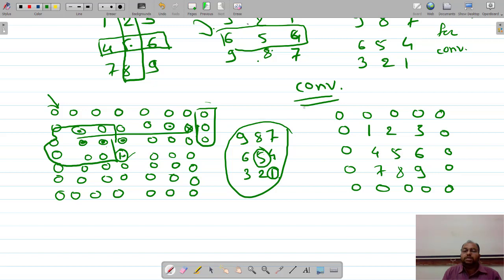Remember, these are the methods of correlation and convolution that you might have studied in digital signal processing. Those things we use in digital image processing, and these are the very fundamental steps which can be used for the filtering method. Based on this method we are going to perform the filtering operation on that image.